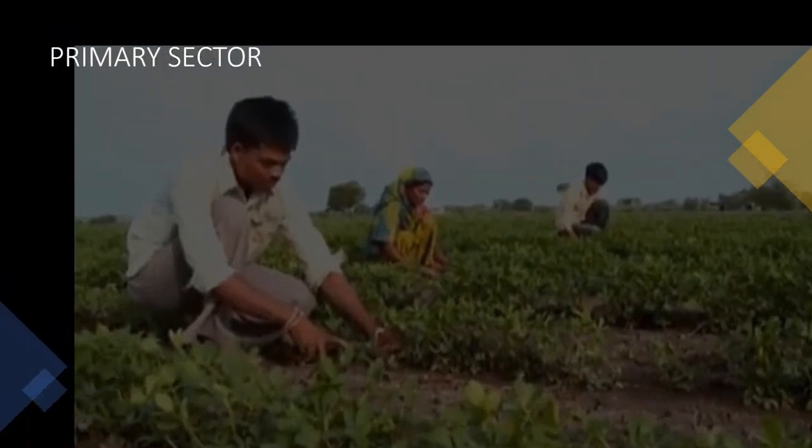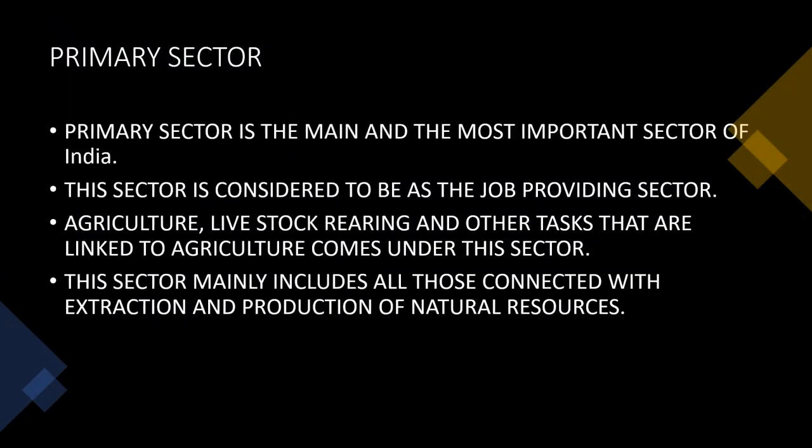Primary sector is the main and the most important sector of India. This sector is considered to be the job providing sector. Now this comes as a one marker question: why is the primary sector considered to be a job providing sector? The reason being that this sector generates most employment in our country. More than 50% of our total working force is employed in this sector. Crop production, livestock rearing, and other tasks linked to agriculture come under this sector. The sector mainly includes all those connected with extraction and production of natural resources.